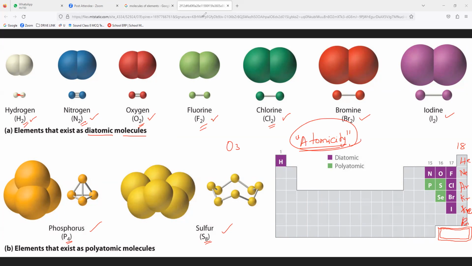Sir, but these are also examples of molecules of elements. Yes, these all are molecules of elements. Molecules of compounds are different, that I will show you later. These all are examples of molecules of elements only.